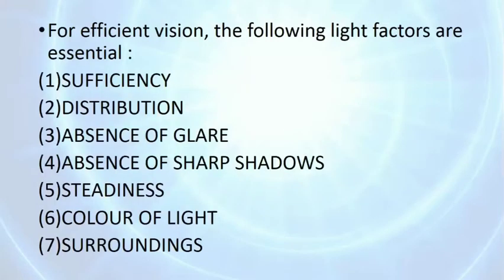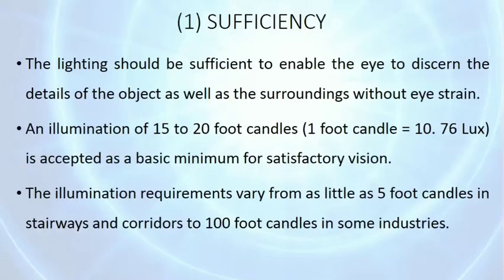Then we have seen the essential factors for efficient vision: sufficiency, distribution, absence of glare, absence of sharp shadows, steadiness, color of light, and surroundings. We have seen them in detail.